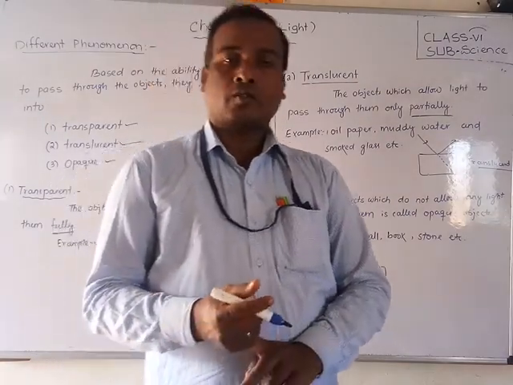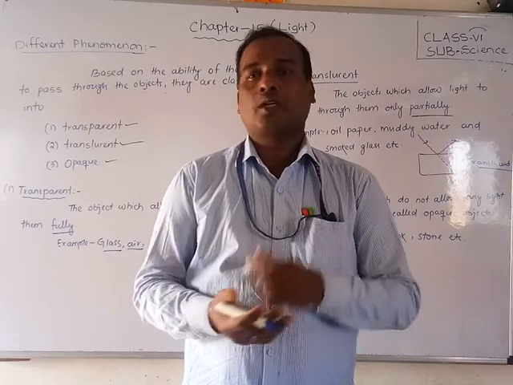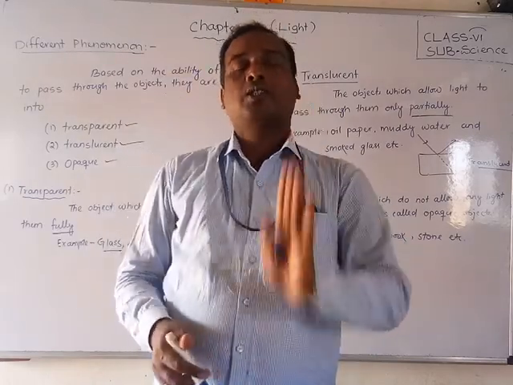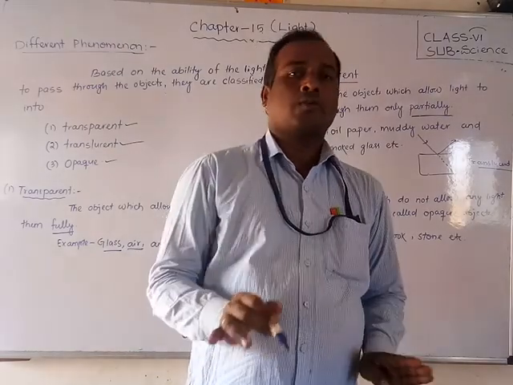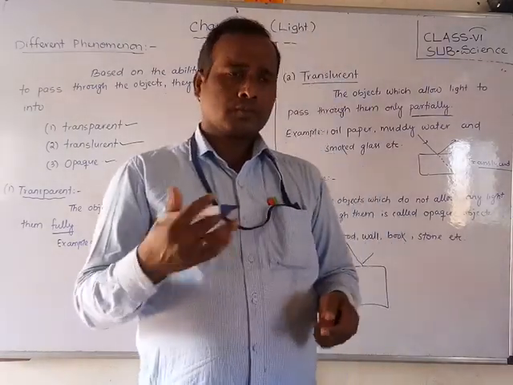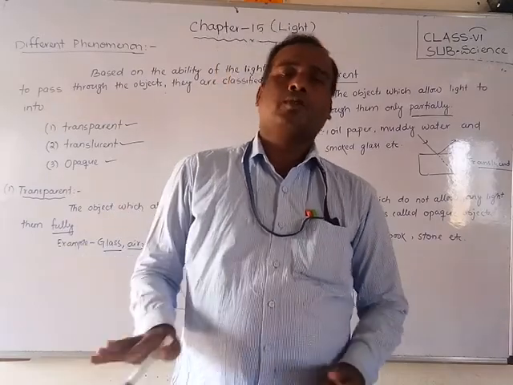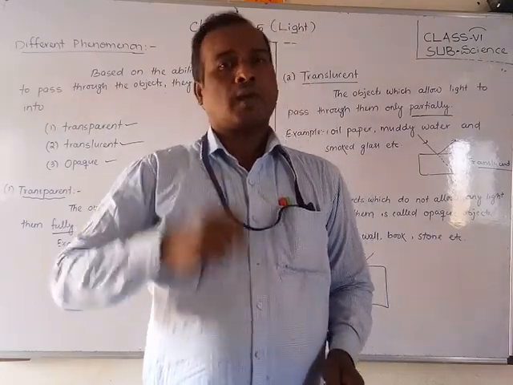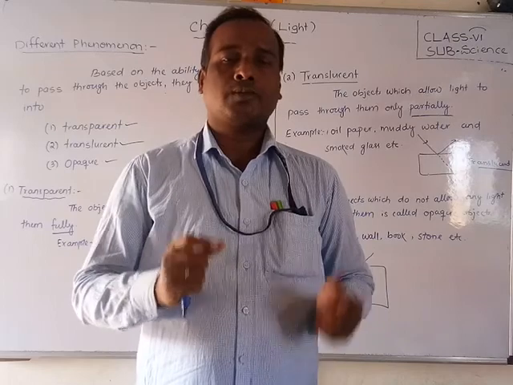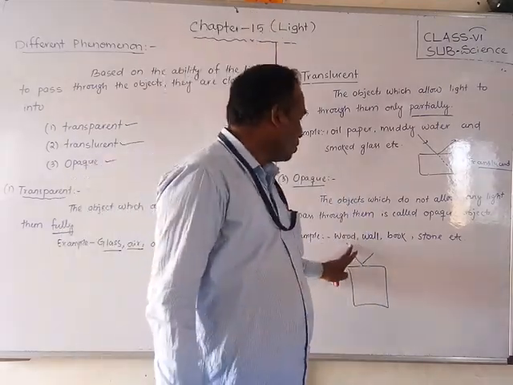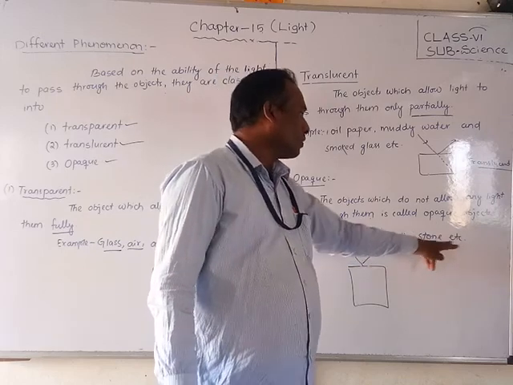That is called opaque objects, and examples are wood. If light falls on wood, it won't transfer; it will stop. Sometimes it will reflect completely, or sometimes it will be absorbed and stay there, but it cannot pass through that object. Such objects are called opaque objects. For example, wood, wall, book, stone, etc.